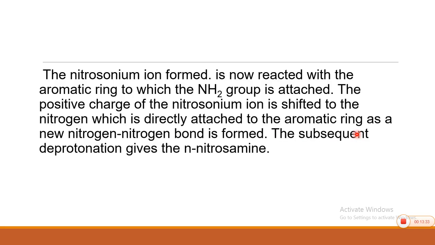This nitrosonium ion formed now reacts with the aromatic ring to which the NH2 group is attached. The positive charge of the nitrosonium ion is shifted to the nitrogen which is directly attached to the aromatic ring as a new nitrogen bond is formed. Subsequent deprotonation gives nitrosamine. So, in the earlier step we get the nitrosonium ion and at the end you get nitrosamine.